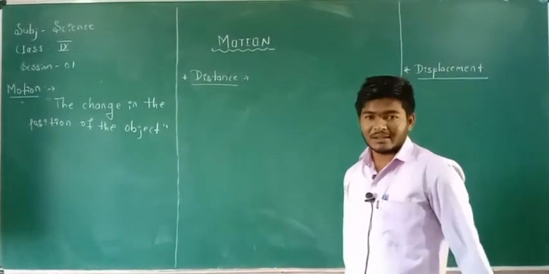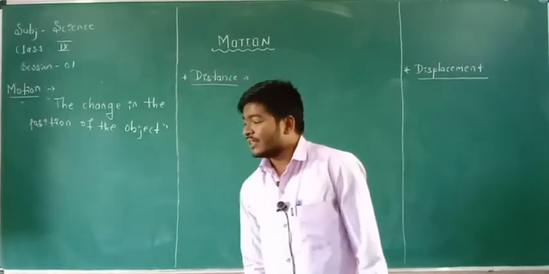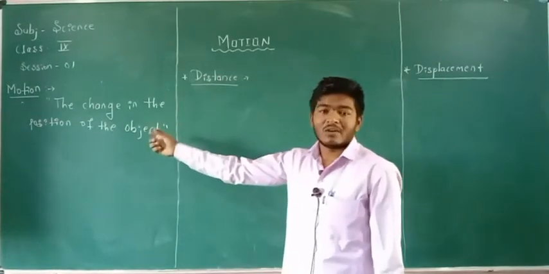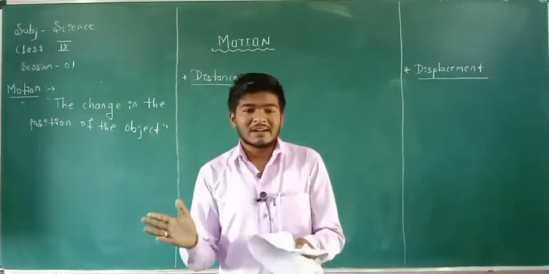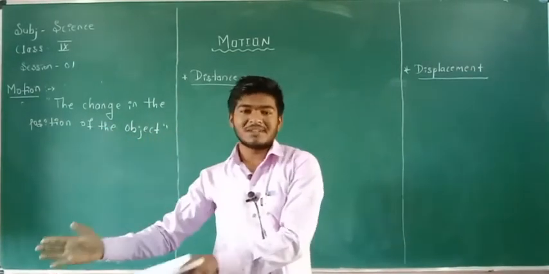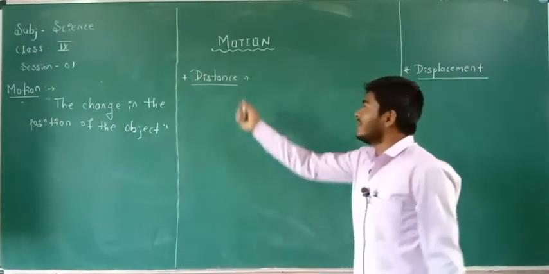When you kick the ball, it changes its position by a certain distance. So the change in the position of the ball is nothing but the motion. Have you understood? A change in the position of an object is known as motion. Next we are going to study distance.